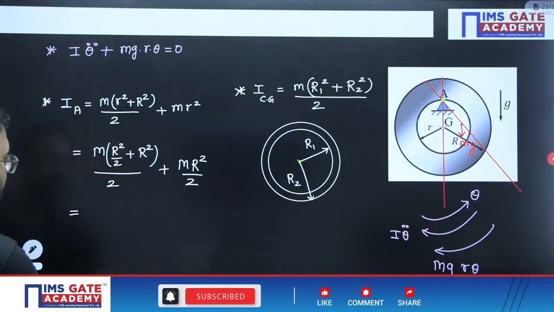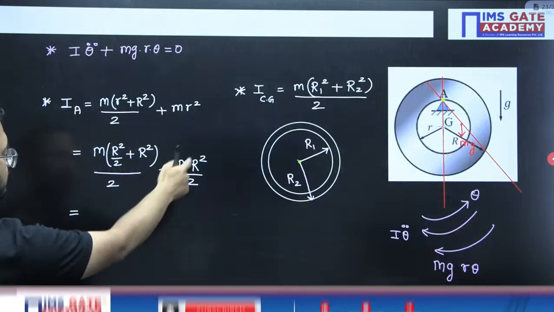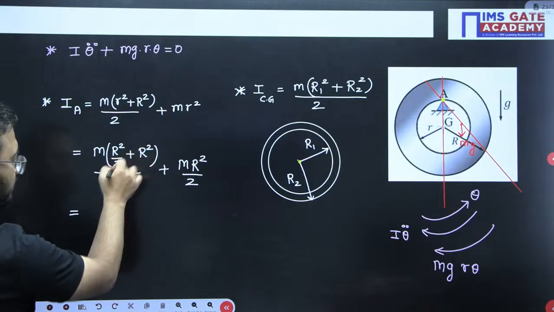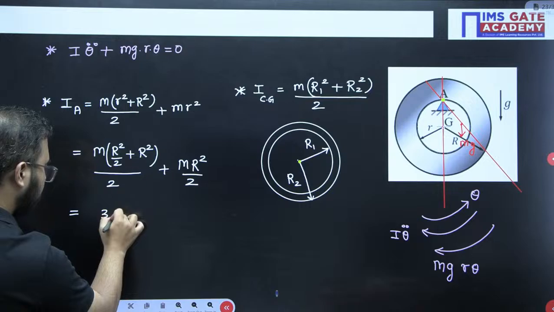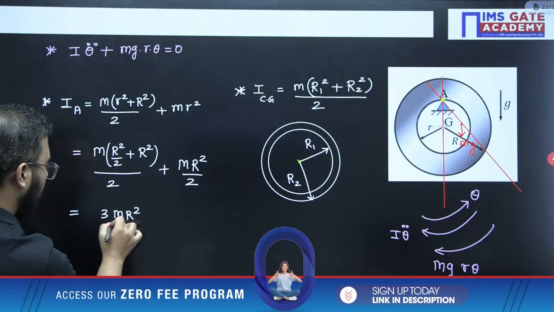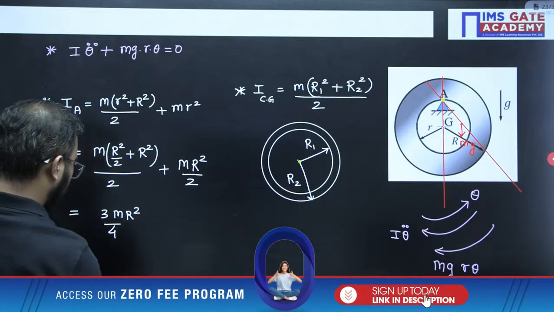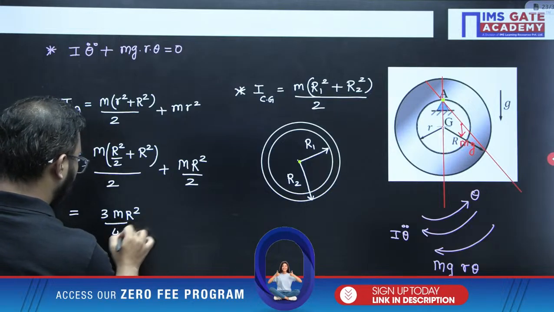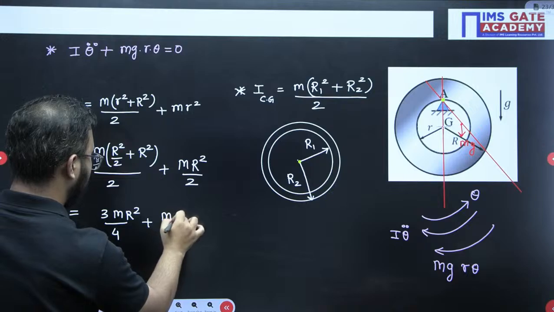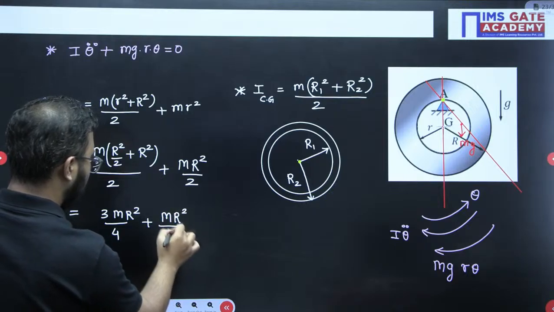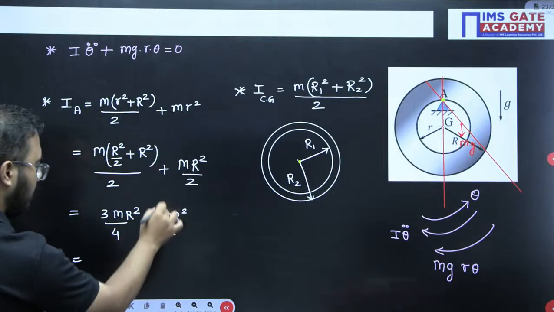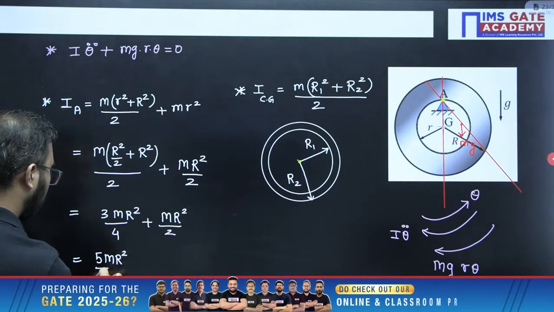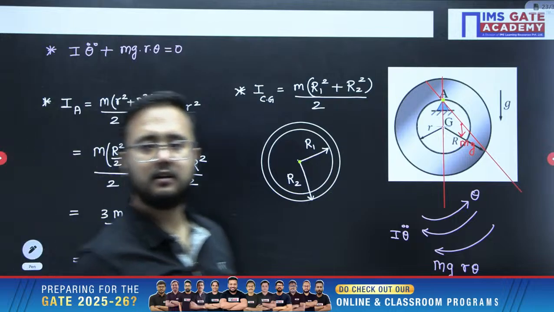So instead of small r square, I have written capital R square by 2. If you take the LCM, 3 m R square by 2, 2 and 2, that would be 4. Plus this is m R square by 2. So if you take the LCM, it would be 5 m R square by 4. This is the mass moment of inertia.